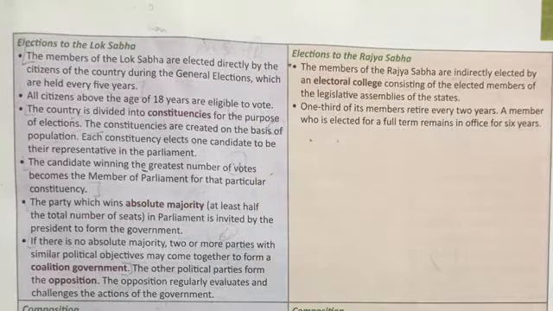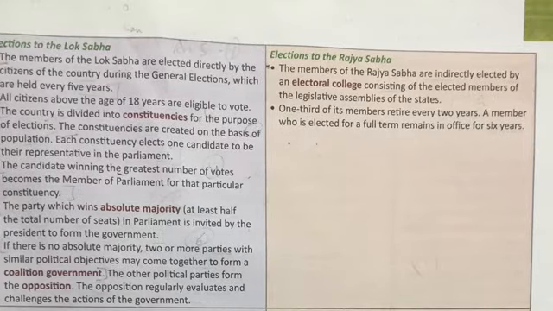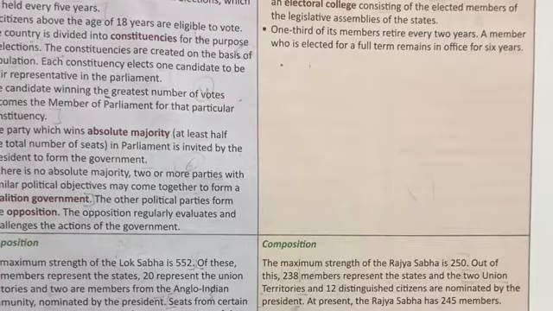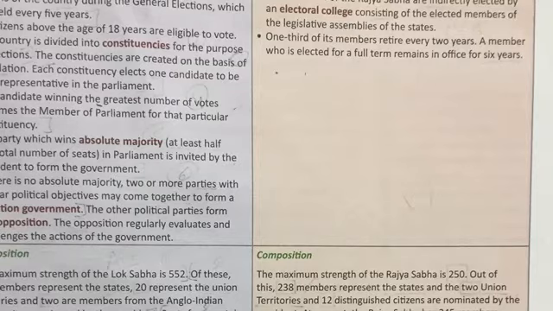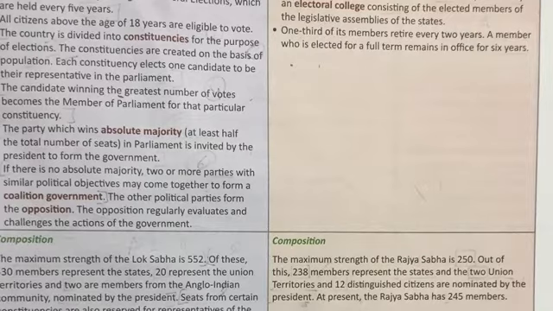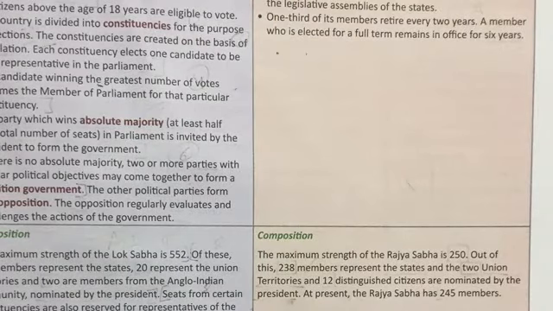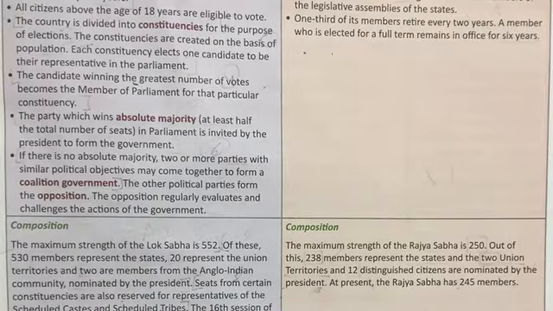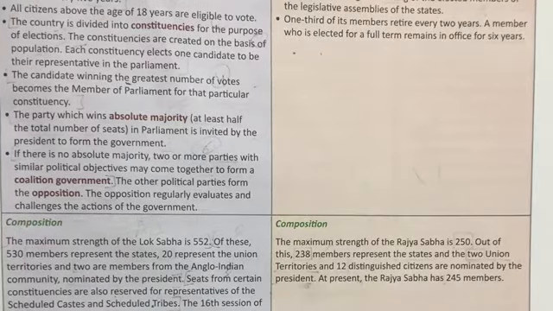One third of its members retire after every 2 years. A member who is elected for a full term remains in office for 6 years. This means the tenure of Rajya Sabha is 6 years, and after every 2 years, one third of its members retire. That is why it is also known as the Permanent House of Parliament. Maximum strength of Rajya Sabha is 250. Out of this, 238 members represent the states and 2 union territories, and 12 distinguished citizens are nominated by the president.